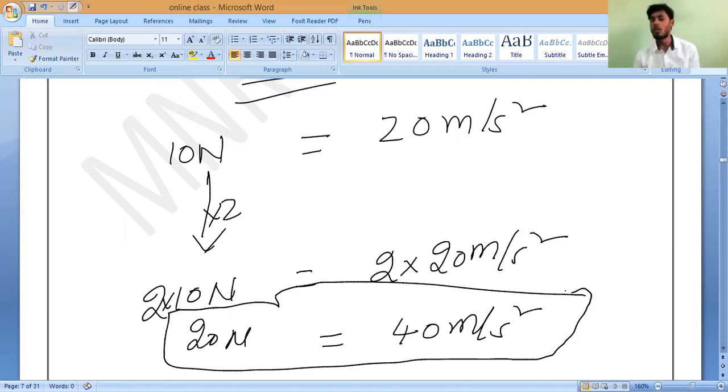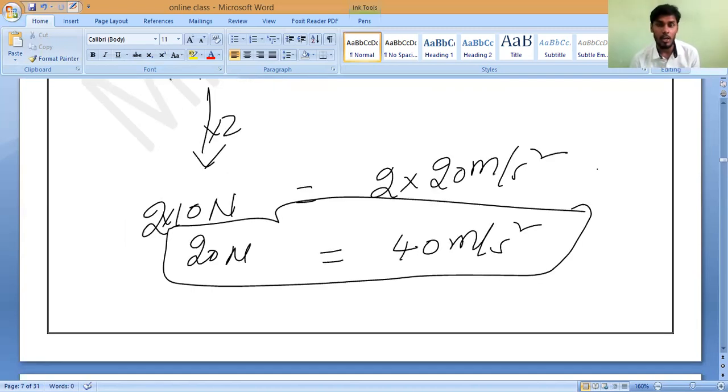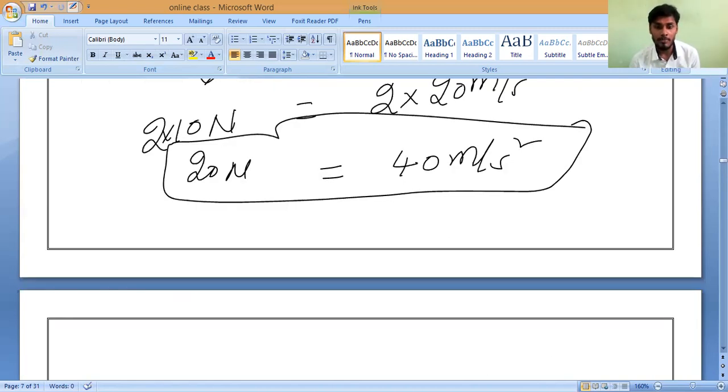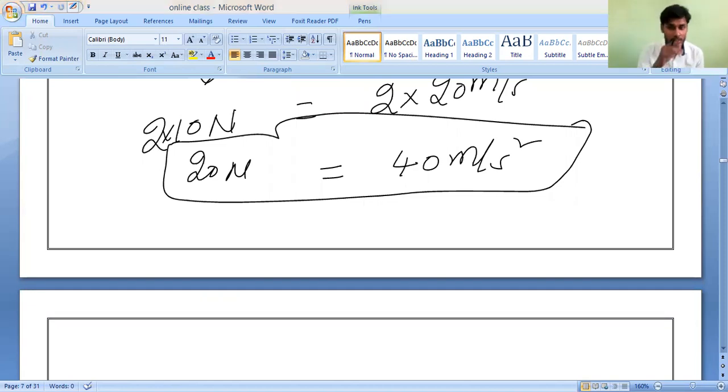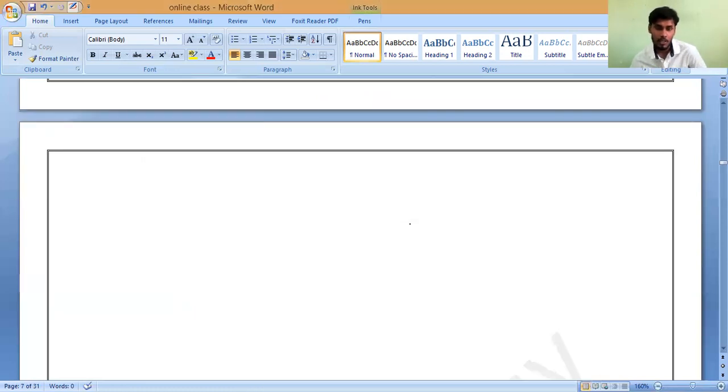This is what we can call. Write it, all of you. Statement you should write: if force becomes double, then the acceleration produced by a body is also double. Will you accept it? Yes, sir.